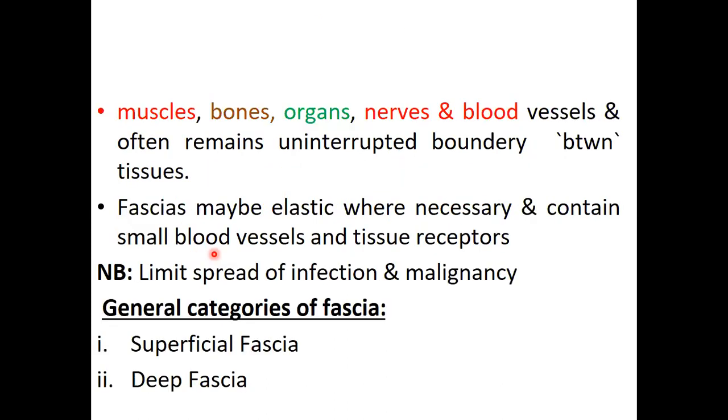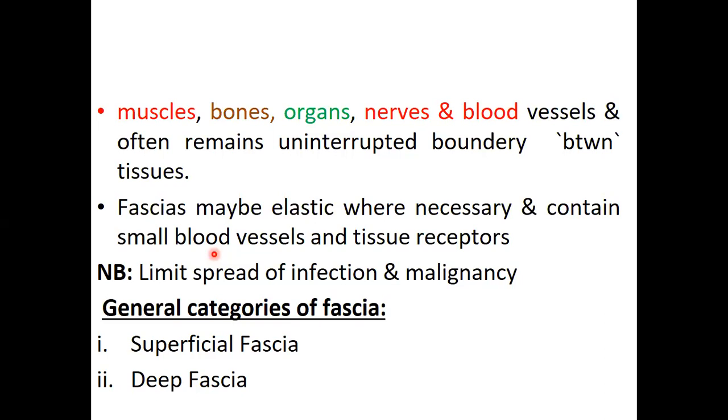So what is fascia? Think of them as layers underneath the skin. So when you have the skin, when you remove the skin, what you see next is fascia. Those of you who have skinned a goat before, or even cow, pig, we rarely skin, we just remove the fur on the surface of the skin. But when you're skinning a goat, when you cut through the skin, after that, you can separate the skin using your bare hands. You just put your hands in between the skin and that white part that appears. That white part that appears is what we call fascia.